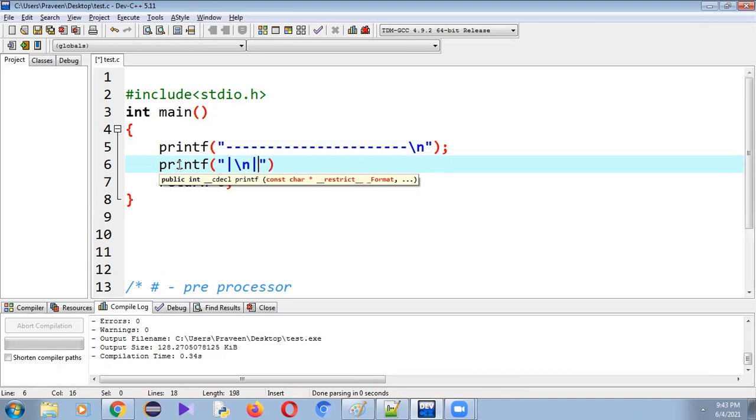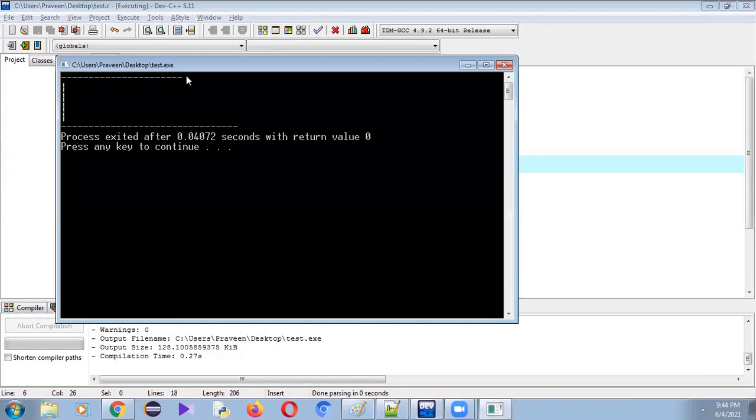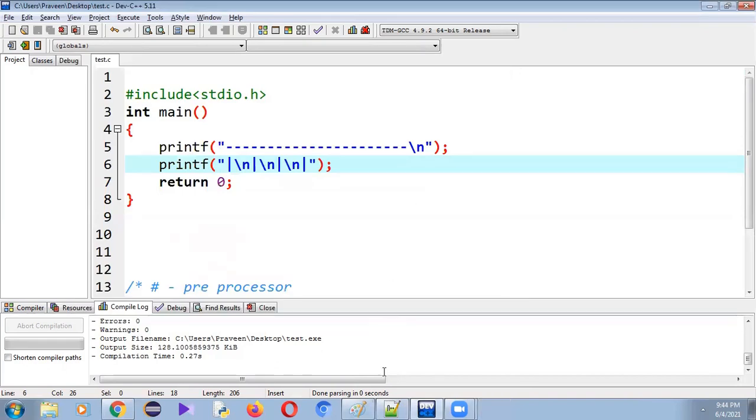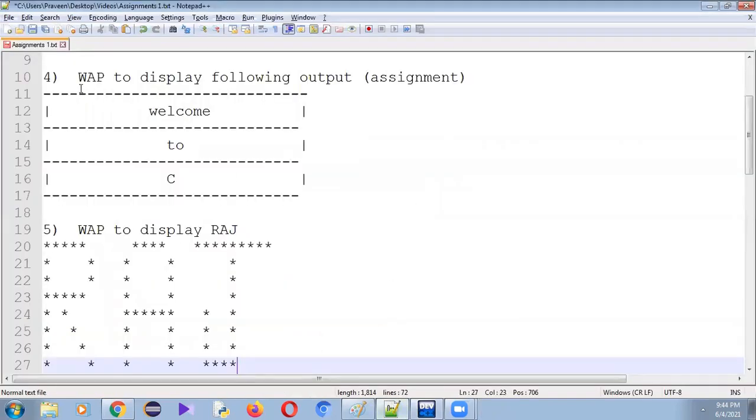Slash n, pipe symbol, slash n, pipe symbol, slash n, and this is the pipe symbol. This pipe symbol is available above the enter key. Remember, this is called a pipe symbol which is available above the enter key. Now let me save it, compile it, and run it. See here, the horizontal line has been drawn and the vertical line has been drawn. So with this, you can write the program for the fourth one.